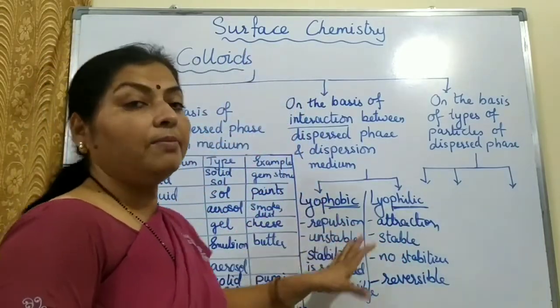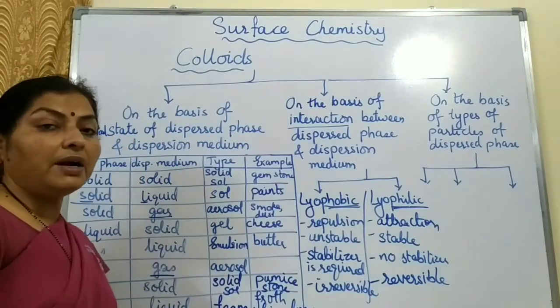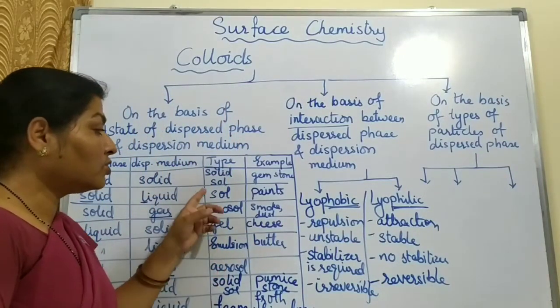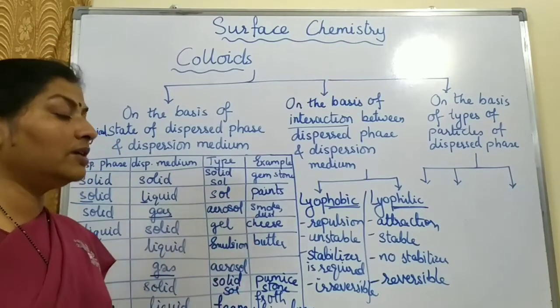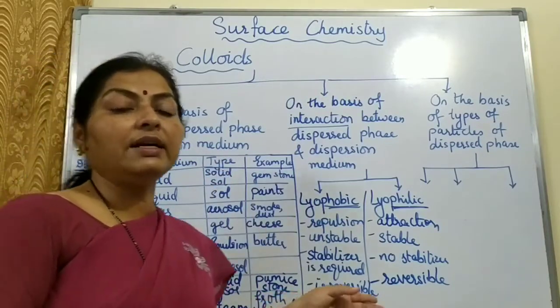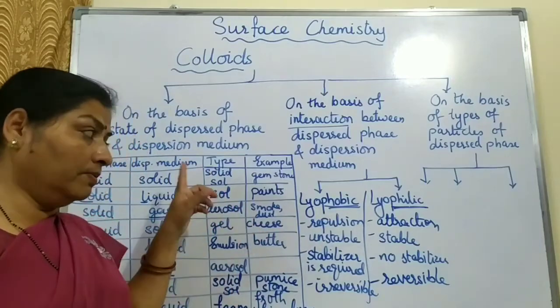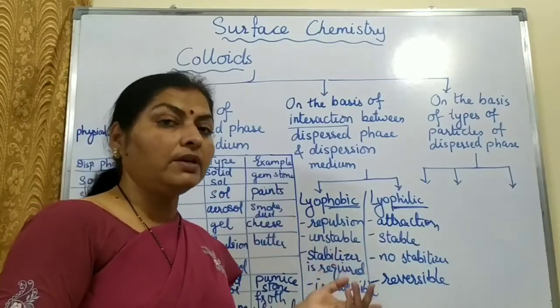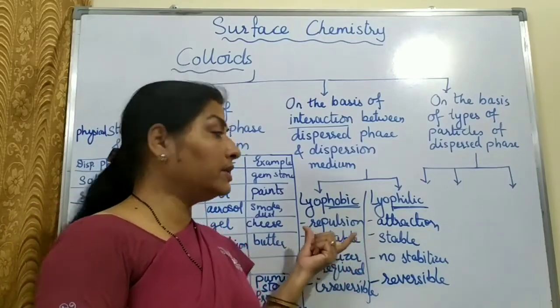Okay, so this is a very important topic even for boards. From this part, short questions are asked as to what is sol, what is gel, what is emulsion, and you have to give examples of it. So this table which is given in your NCERT textbook, you have to learn it properly, because 1 mark, 2 mark questions, or even now MCQs are there since the last year, so from that also it can be asked.